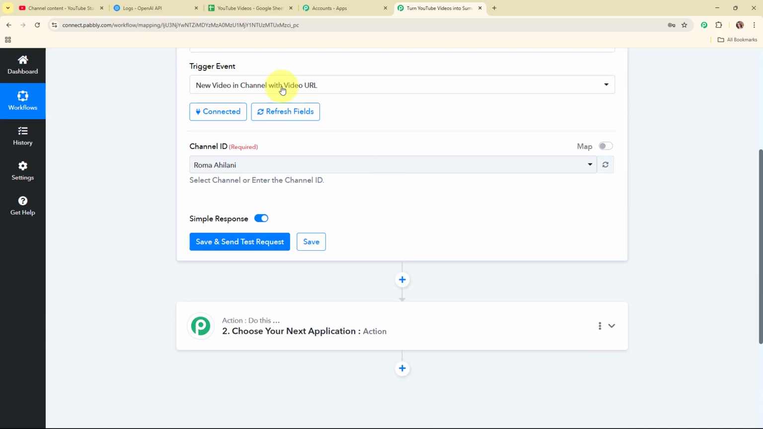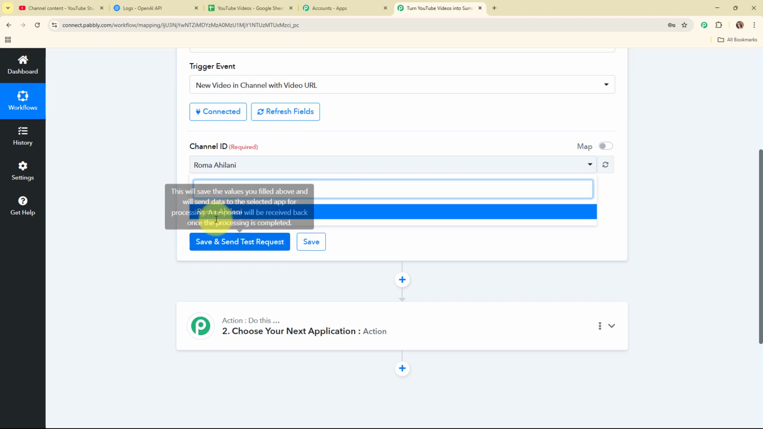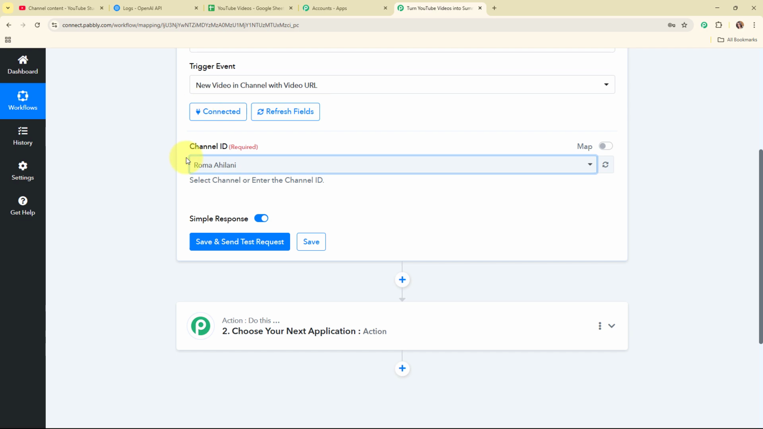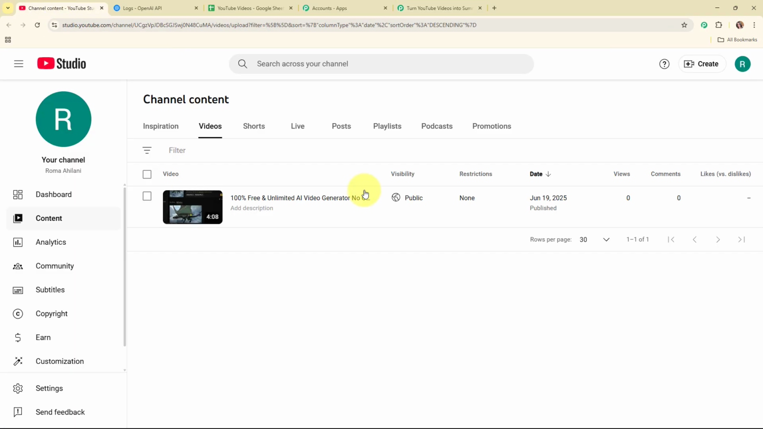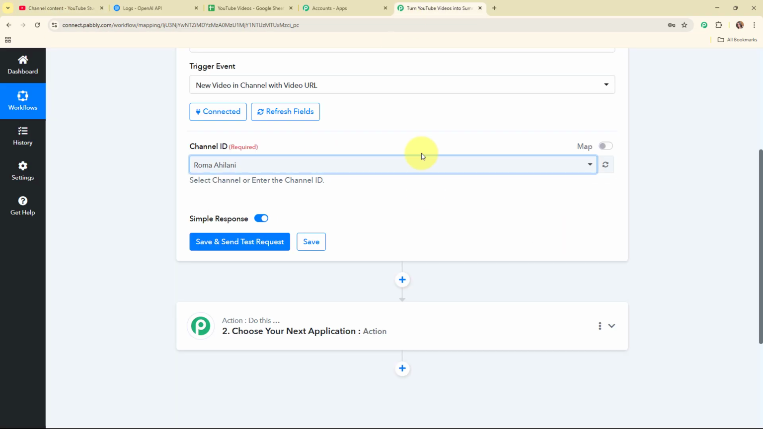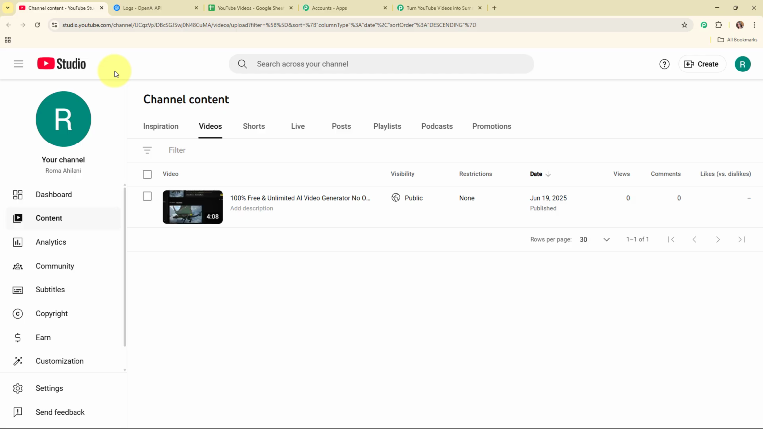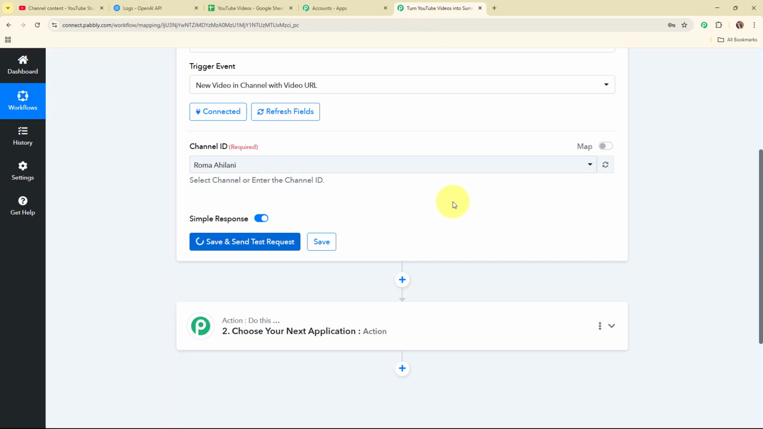So moving forward, it's asking me to select the channel ID. So here I have a single channel, so I'm going to select that only. And now after selecting the channel ID, I'm going to click on the save and send test request. And as soon as I click on the save and send test request, automatically the latest video uploaded on my YouTube channel is going to be captured over here. So here you can see the last video that has been uploaded to my YouTube channel is this particular video. That means it is going to capture the details for this particular YouTube channel. So I'm going to click on the save and send test request.